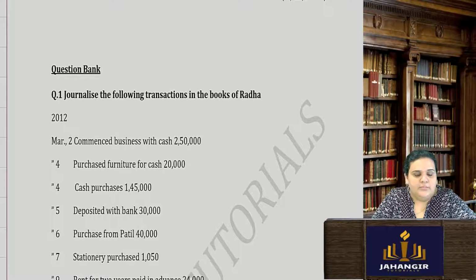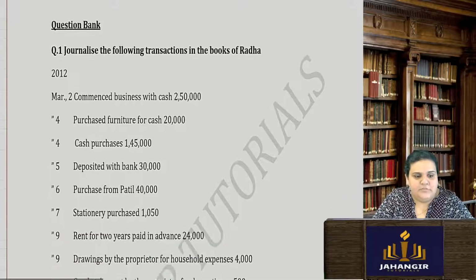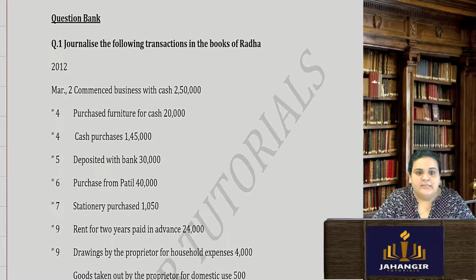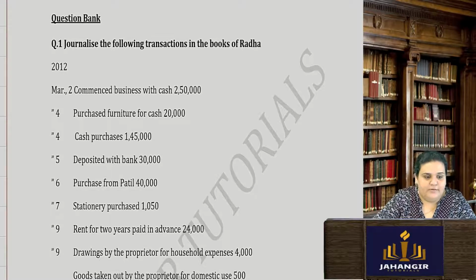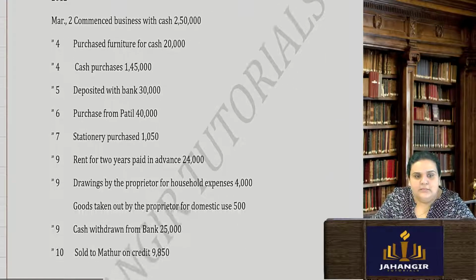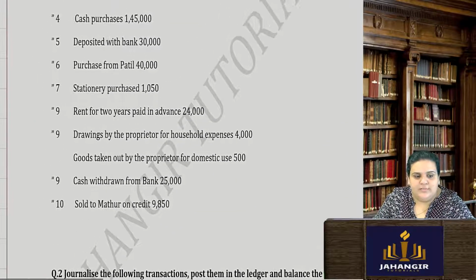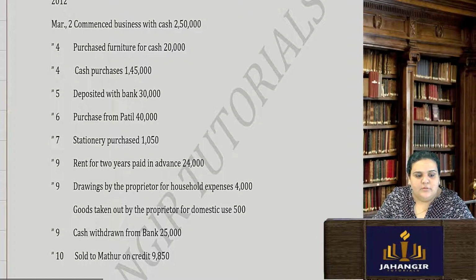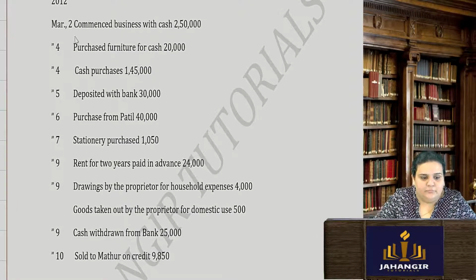Okay, so let's begin with this one question. We have to journalize the transactions in the books of Radha. They have given the year 2012 and they have given us the dates also, and they have given us the details of the particular transactions. There are 10 transactions. Okay, so let's begin. First one, on 2nd of March commenced business with cash. Okay, so commenced business with cash.